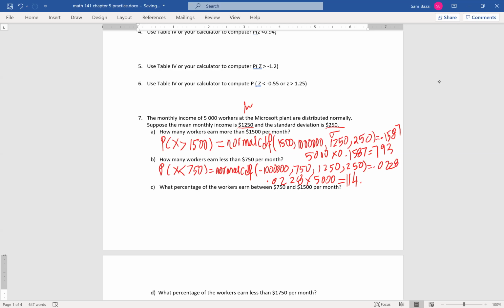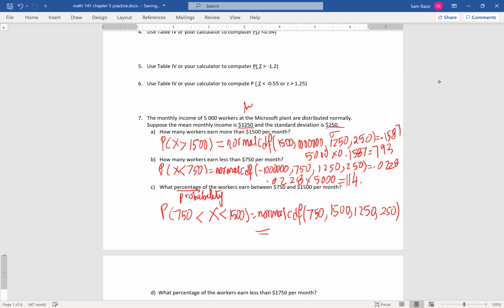Okay, what percentage of the workers earn between 750 and 1,500? When he says a percentage, guys, it's a probability. So don't mix it, don't confuse it with anything else. It's a probability. So he wants the probability of X between 750 and 1,500. And you already know how to deal with this. It's normal CDF, 750, 1,500, 1250 is the mean, and standard deviation is 250.